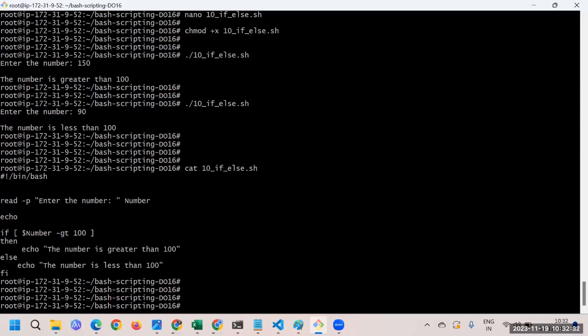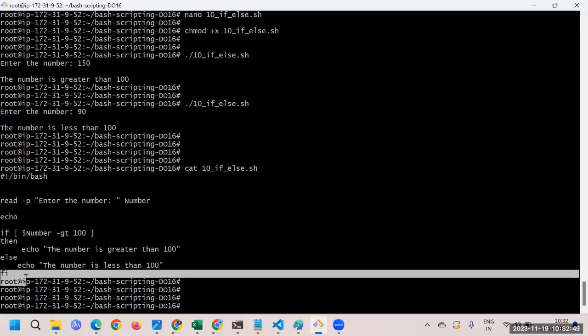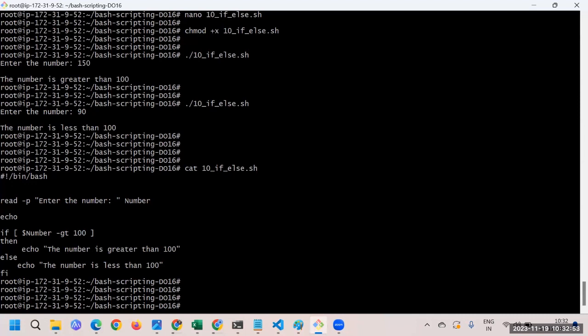Then we say else if, put one more condition, then execute this part. Then again, and at last, when we are done with all the conditions, we say else and then execute something as the last thing. So this is the way that we can do it.